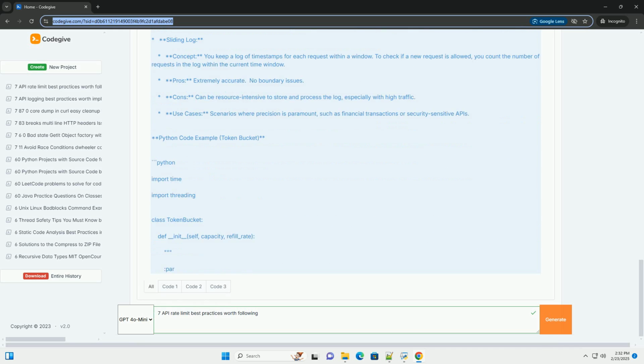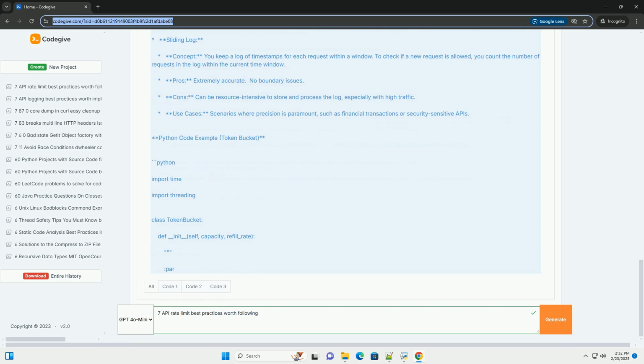Resource utilization: monitor the CPU, memory, and network usage of your API servers. User feedback: listen to user feedback about rate limits. If users are constantly complaining about being rate limited, it might be a sign that you need to adjust your policies.